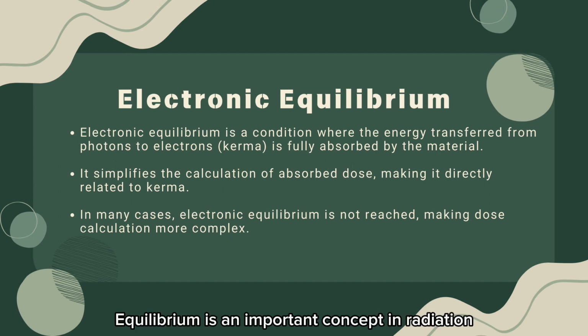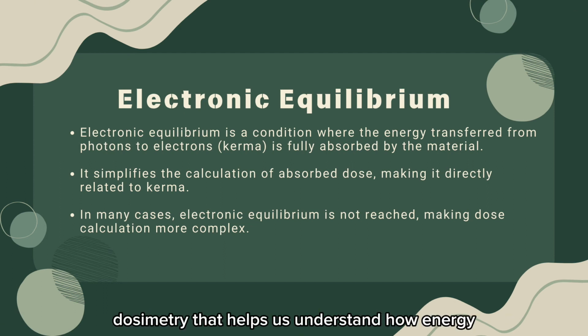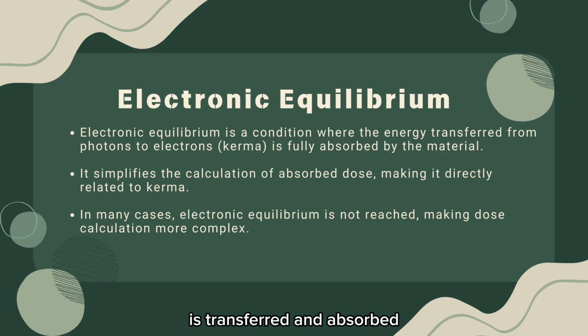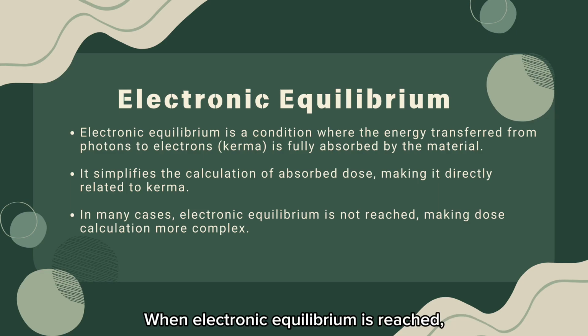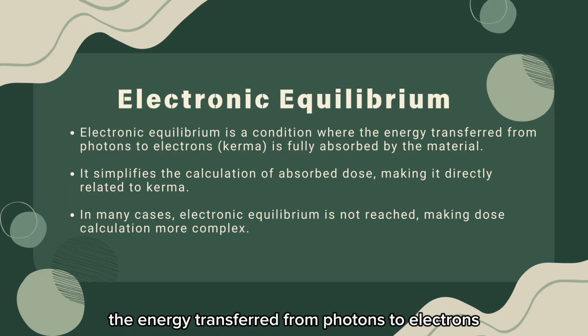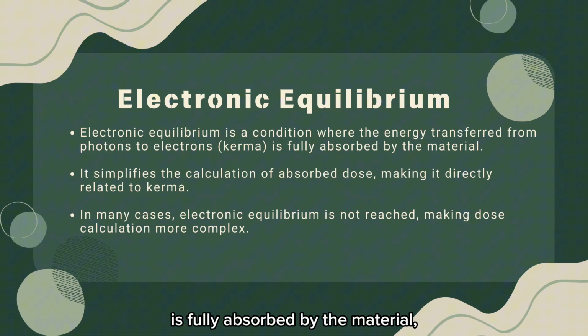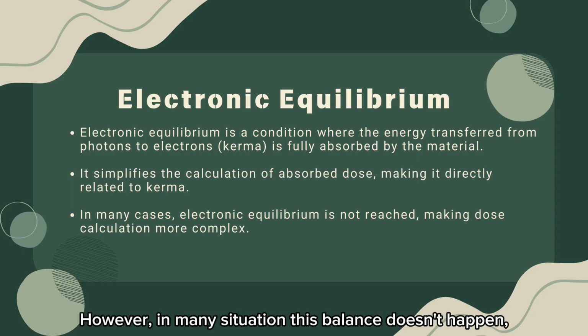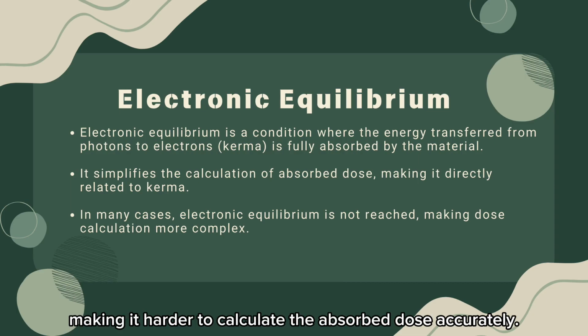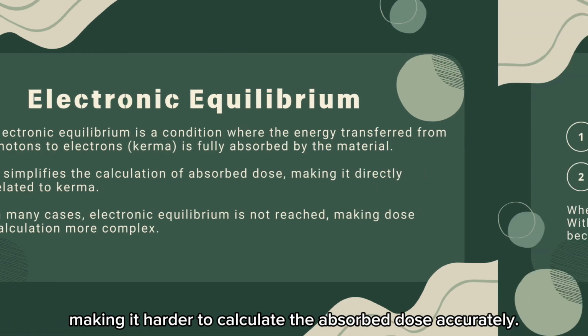Electronic equilibrium is an important concept in radiation dosimetry that helps us understand how energy is transferred and absorbed when high energy photons interact with a material. When electronic equilibrium is reached, the energy transferred from photon to electron is fully absorbed by the material, which allows us to directly calculate the absorbed dose. However, in many situations, this balance doesn't happen, making it harder to calculate the absorbed dose accurately.